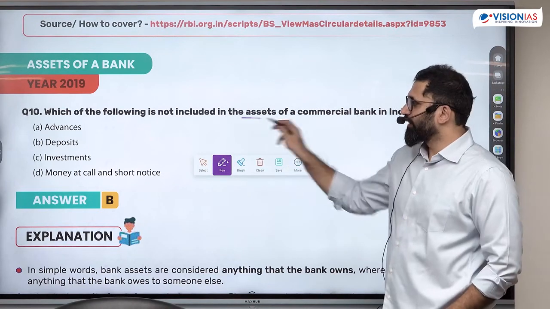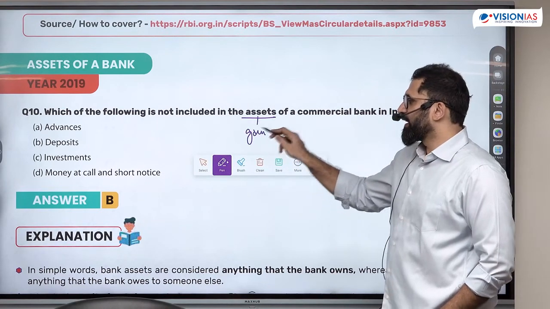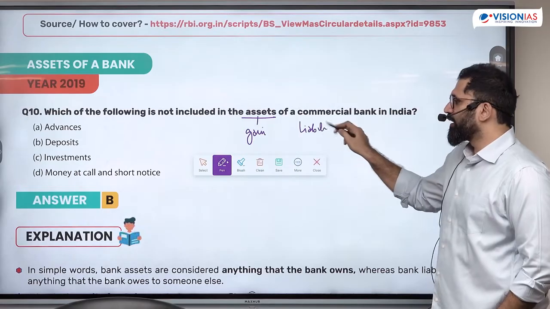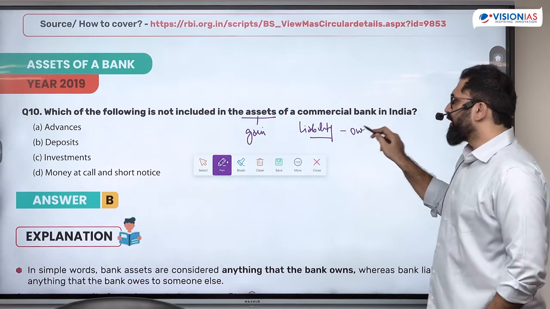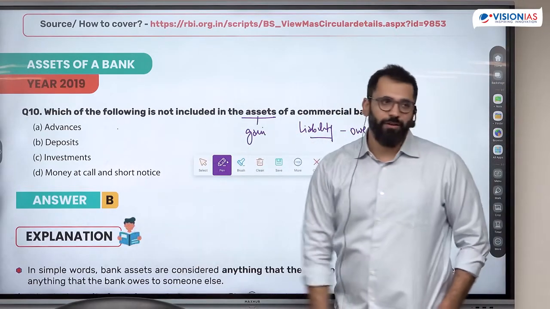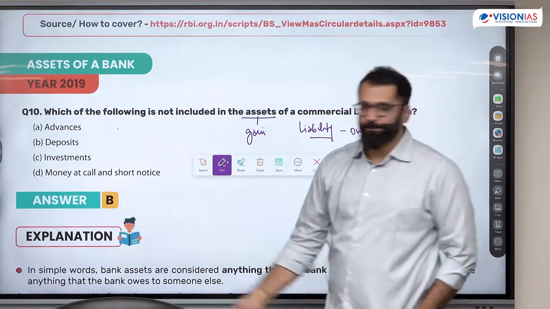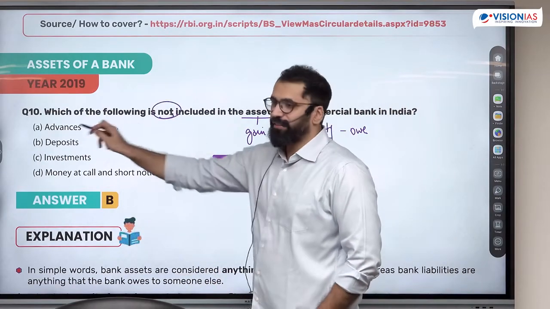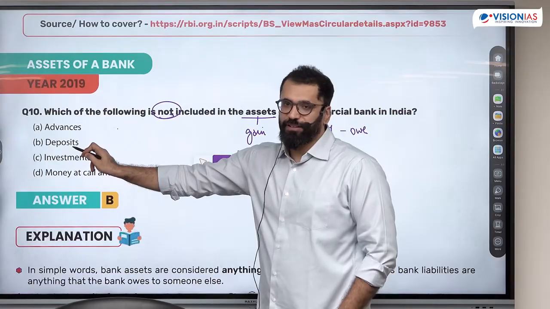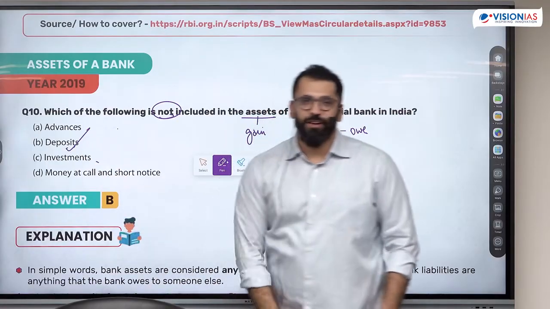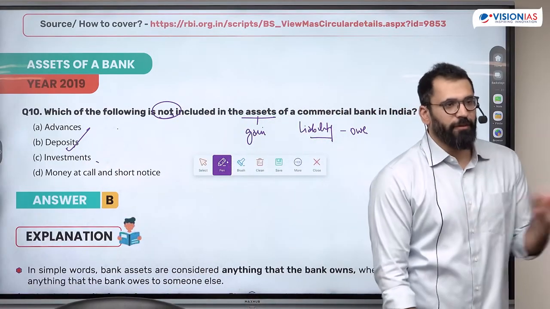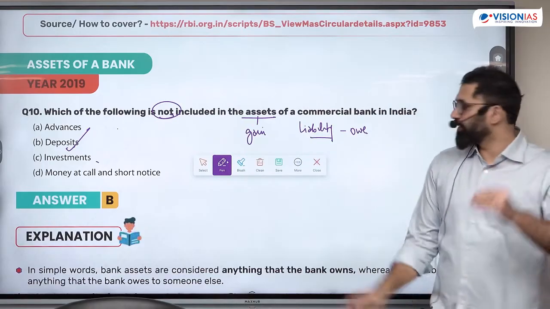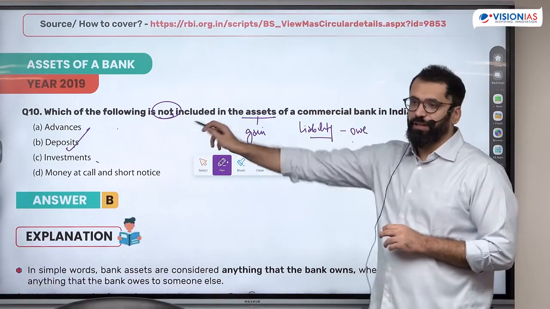What is an asset? Something which gives a future benefit, and a liability is something which you owe, right? If you give a loan to someone, will you have a gain or do you have to give the money back? Gain, so this is an asset. Deposit is not an asset. Go with the meaning, don't remember anything. Deposit is something which you owe, and this is not an asset.